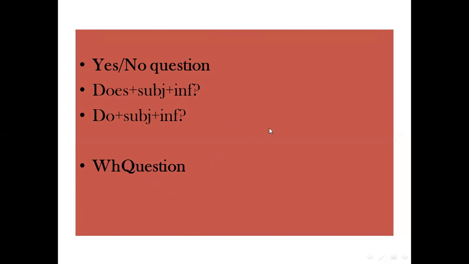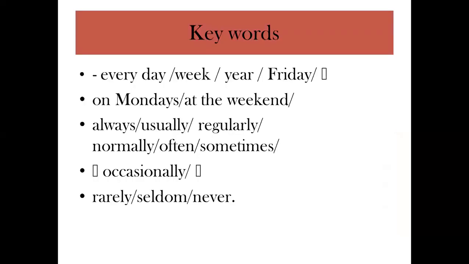How about the WH question? WH means what, where, when, who, and so on. WH plus do if I have I, we, they, and you, and WH plus does if I have he or she or it.